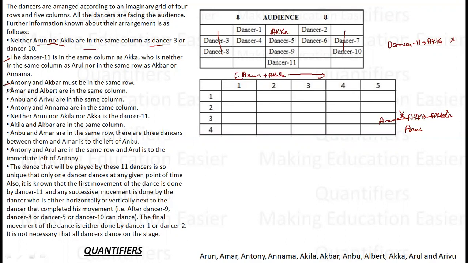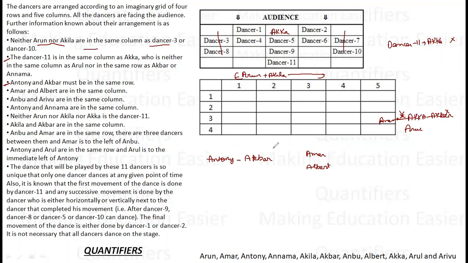Now, the third point: Antony and Akbar must be in the same row. So Antony and Akbar must be in the same row. Amar and Albert are in the same column. Amar and Albert, they are in the same column.